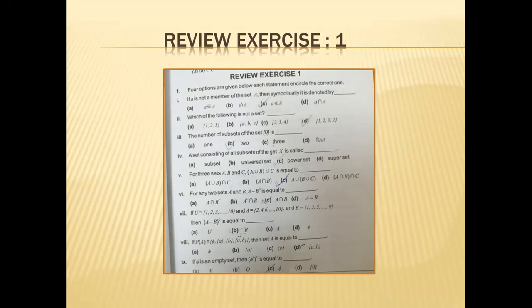Again, I'm repeating the options. You see, first option C, second option D, third option B, fourth option C, fifth option C, sixth option C, seventh option B, eighth option D, ninth option C.